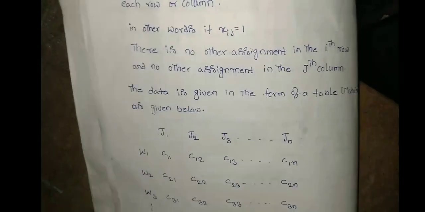Here, balanced or unbalanced indicates that there are jobs J1, J2, J3 up to n jobs, and n workstations or workers. C11, C12, C13 are the costs in the matrix for each individual work.